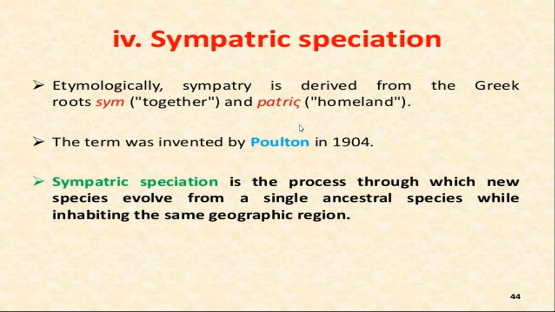Some flies are coming on the tree with green apple, and some flies are coming on the tree with red apple. Their food habits are different. One is eating the green apple, the other is eating the red apple. The flies that are coming on the red apple mate with the flies that are already present on the red apple tree.